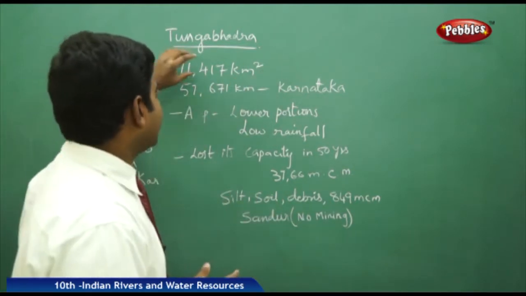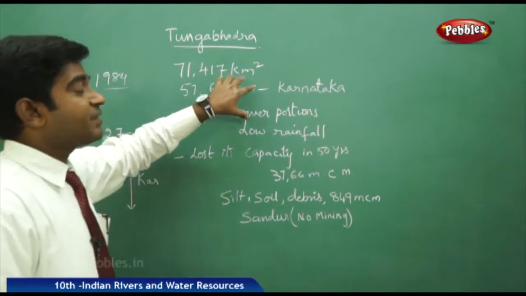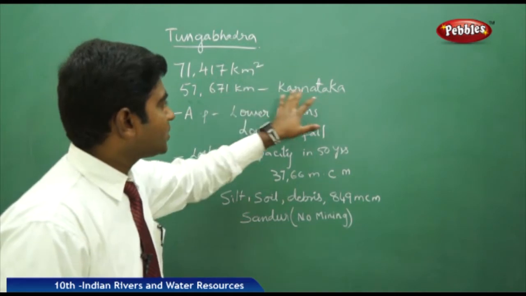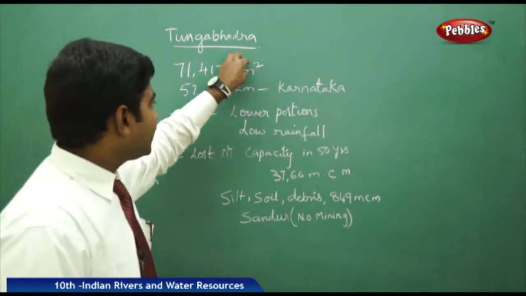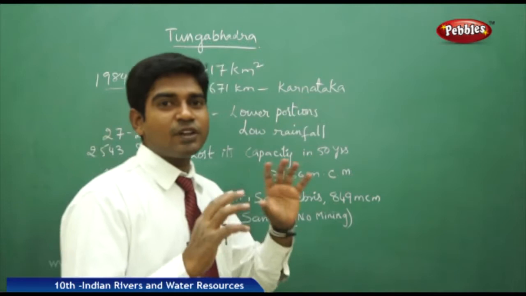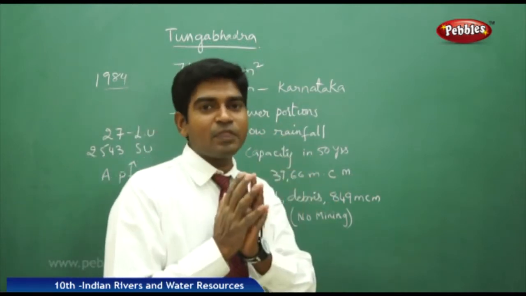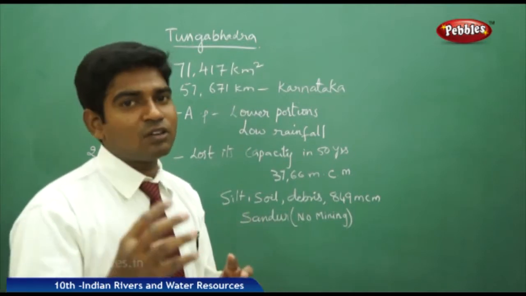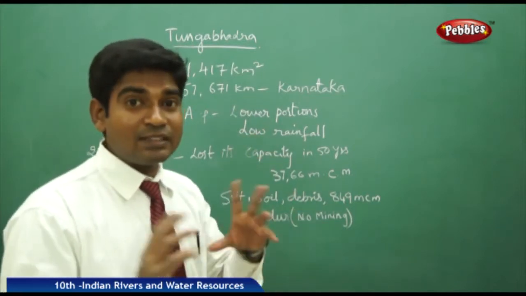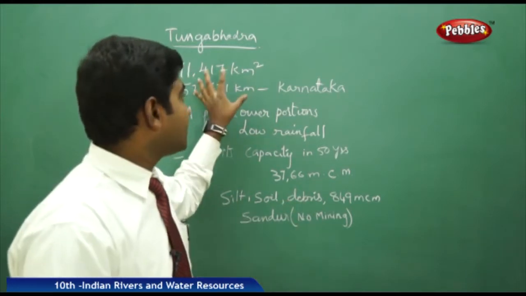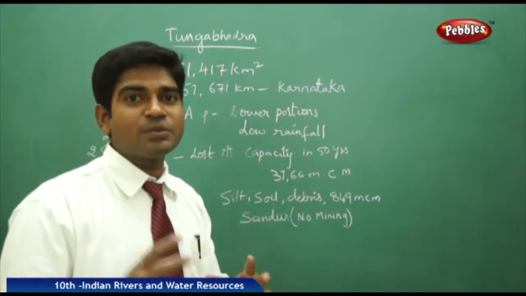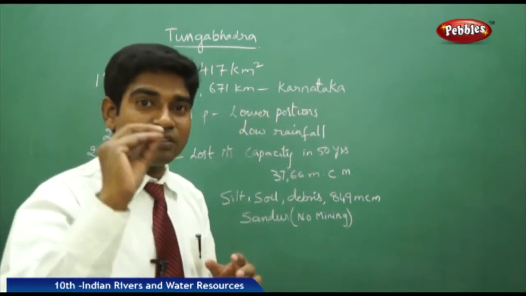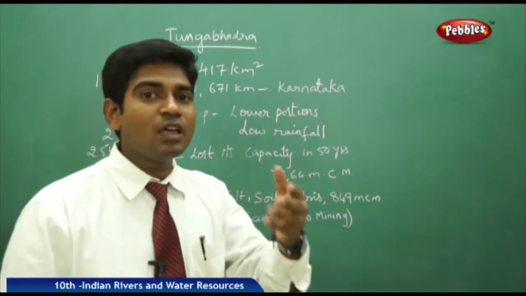Now let us see here: of the catchment area of 71,417 square kilometers, 57,000 square kilometers fall in the Karnataka region. The remaining region falls in the AP region, where rainfall is very low and it is completely dry. So should we ask for the water of Tungabhadra or not? Obviously we ask, because we don't have a proper supply of water. At the same time, we have to remember that the 57,000 square kilometers of catchment area also requires water from the same Tungabhadra region. So Karnataka also has an equal right to ask for a supply of water.